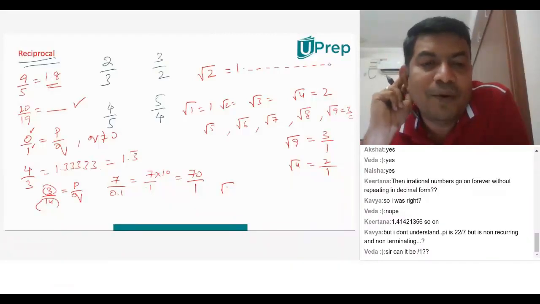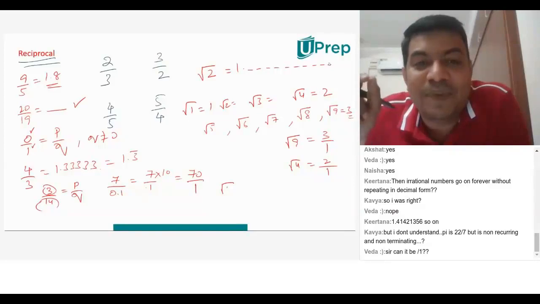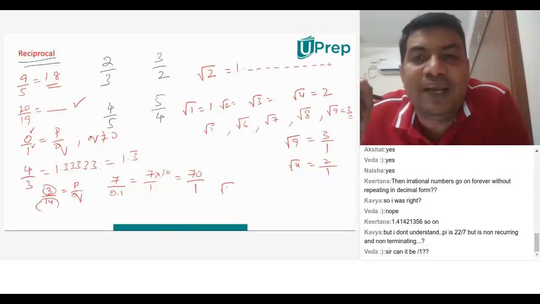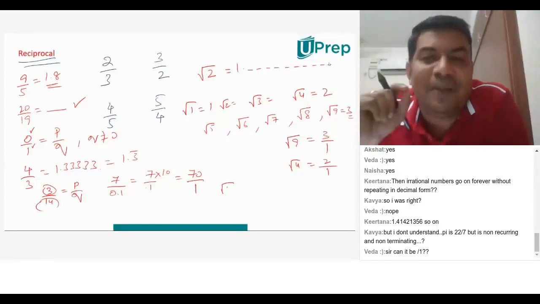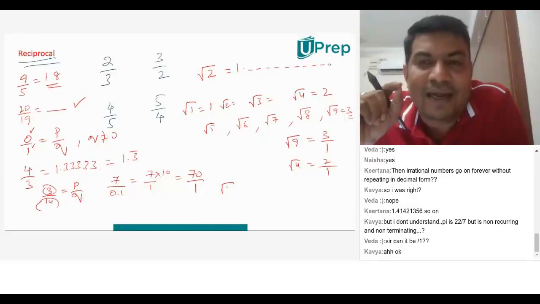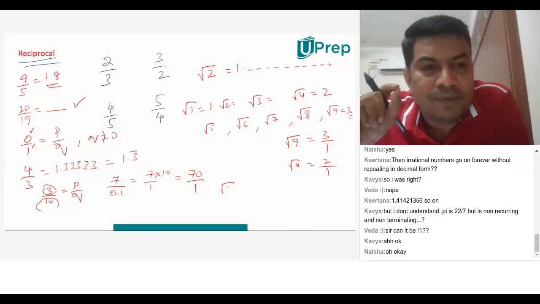Okay, so Kavya asks, how is pi rational, sir? Okay, so pi, no, see, 22 by 7 is rational. Pi is not rational. Basically pi has been estimated to be closely equal to 22 by 7. Oh, okay, sir. So you're saying 3.144 bar, that is irrational. Correct. You got it? Everyone understands that? Very good.